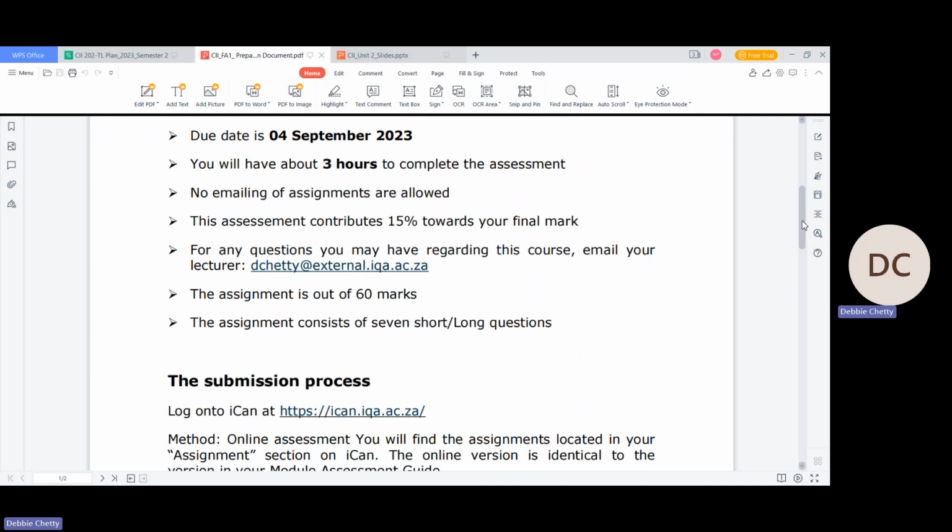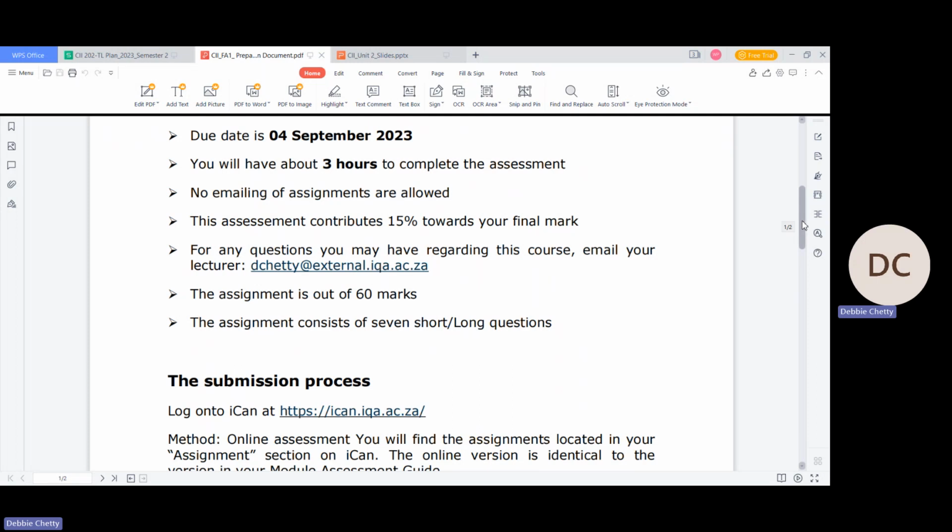This assessment is out of 60 marks, and it consists of 7 short and long questions, right? There are no MCQs, no true or false, no matching columns. It's strictly short and long questions, and you need to answer according to what the question is asking you, and of course, according to the marking allocation, right?